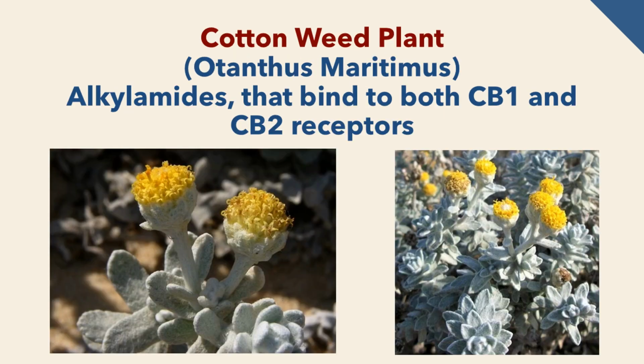The cottonweed plant is an aromatic perennial herb that belongs to the daisy family and favors the warm and dry climates of the Mediterranean, where it roots into the sand. It plays an important ecological role by stabilizing dunes over time. Traditional cultures in the region use the cottonweed plant as a holistic herb to soothe the body and boost the immune system. Modern research has uncovered terpenes, flavonoids, and cannabinoids during phytochemical investigations of the plant. Extracts from the plant contain several compounds of interest, particularly alkylamides that bind to both CB1 and CB2 receptors.